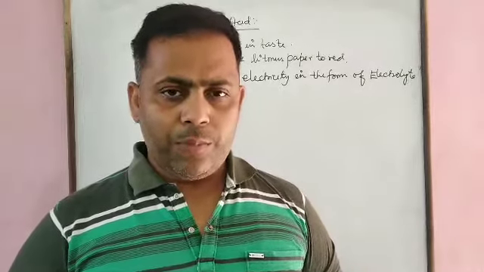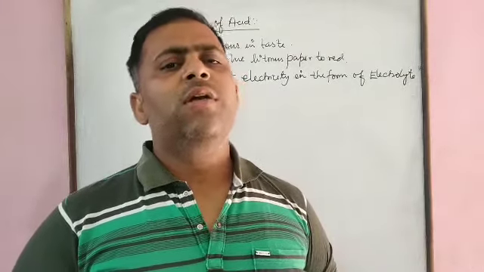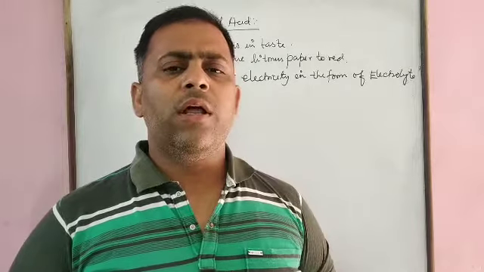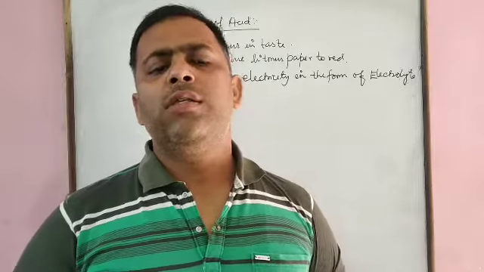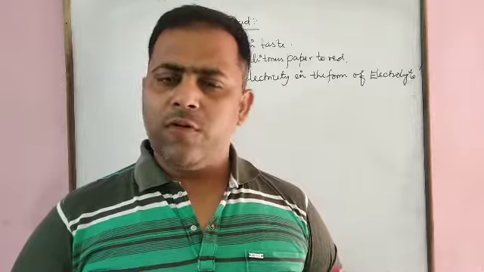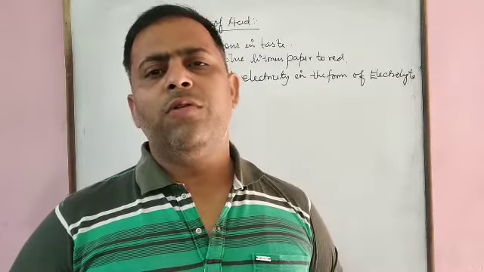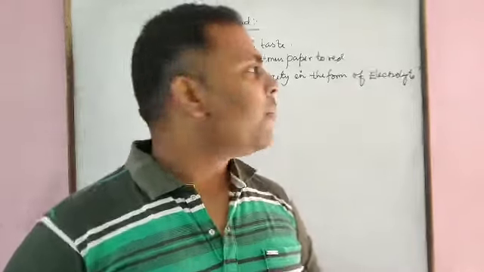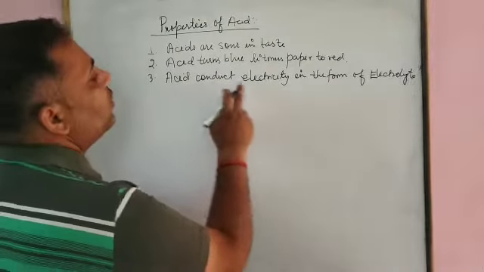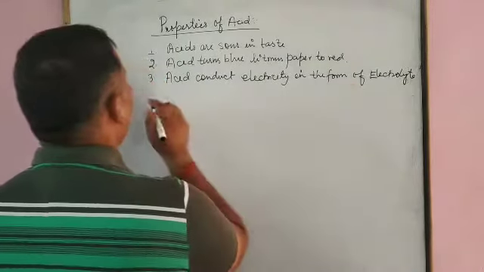If they are in pure state, pure acid, pure base, pure salt and pure water are non-conductors. They only become conductors when there is a certain amount of water in them. It means the acid conducts electricity in the form of electrolyte.